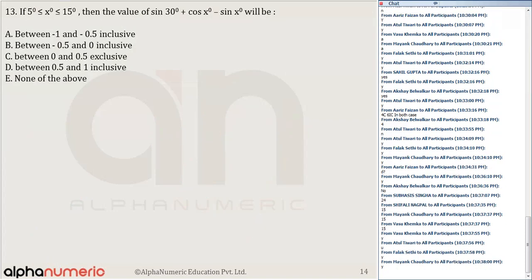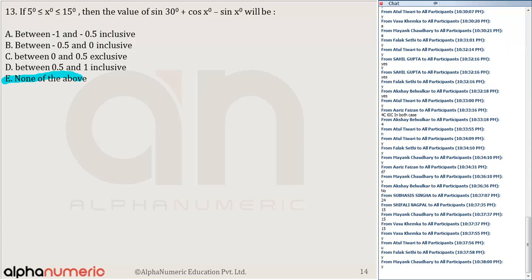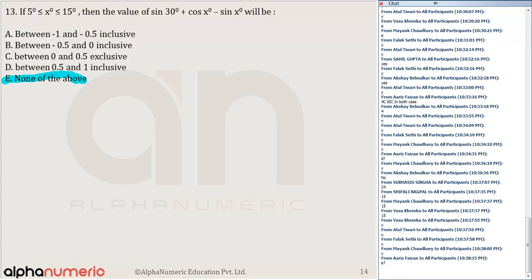Question number 13. A difficult question. Now 13, 61% of you have left it. The correct answer, only 9% of you have got it right. Just 61% has left this question. छोड़ने वाला था, that is none of these. So it says the value of sine theta, I need to find out the minimum and maximum. Now, tell me one thing, which I'm going to highlight right now.